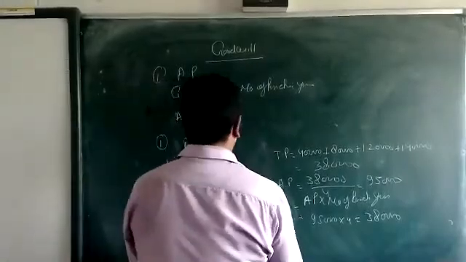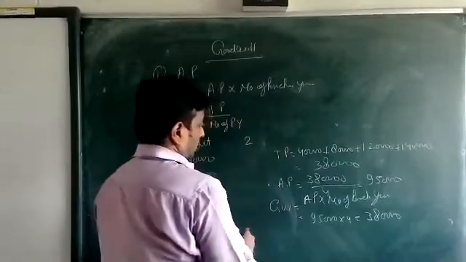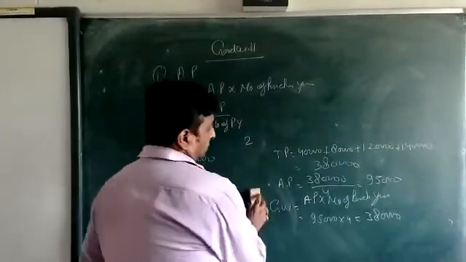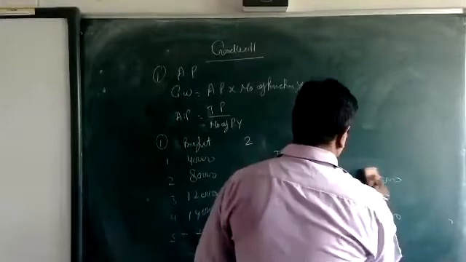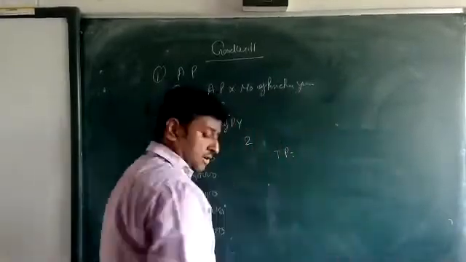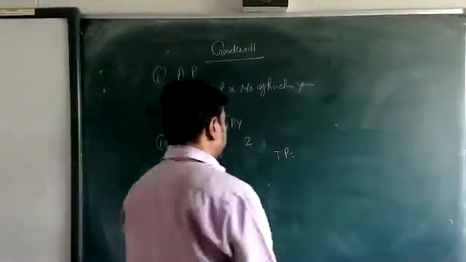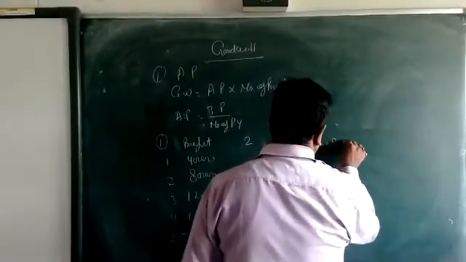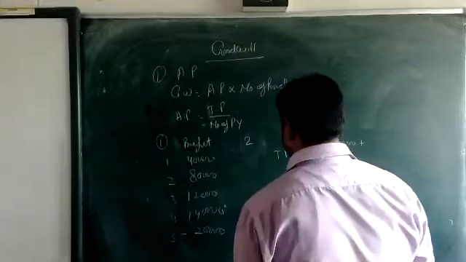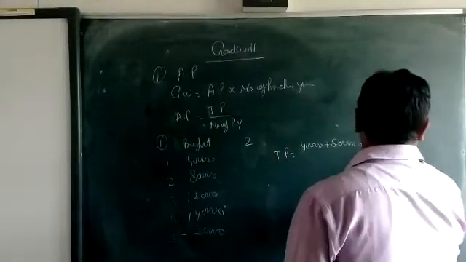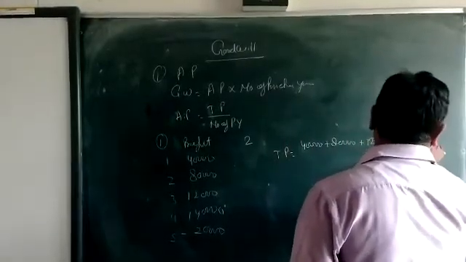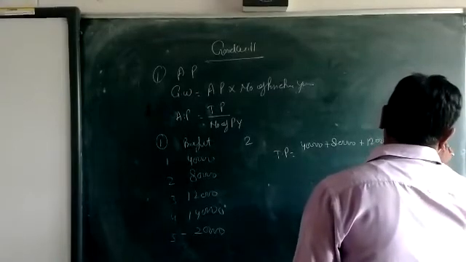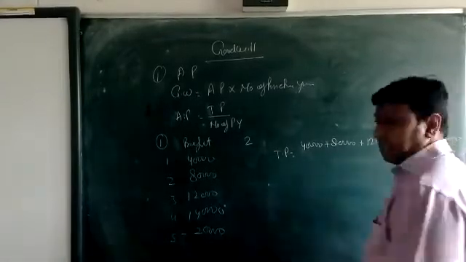Now first we calculate the total profit: 40,000, 80,000, 120, 140, and then less 20.